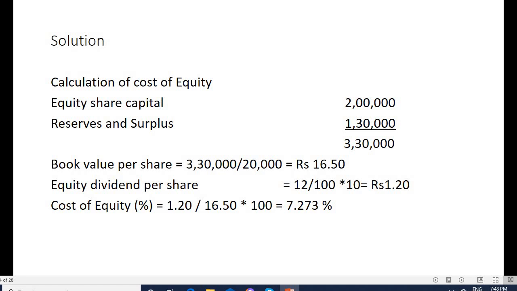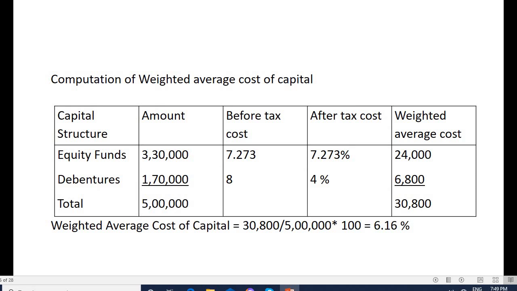Cost of equity is 1.2, which we have calculated as equity dividend per share, divided by 16.50, the book value per share. That is 1.2 divided by 16.50 into 100, which is 7.273. Then we need to calculate the weighted average cost of capital.